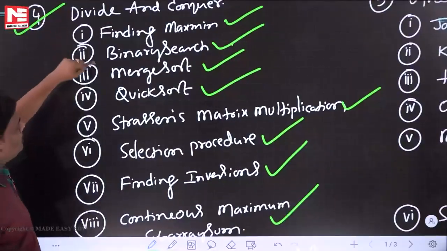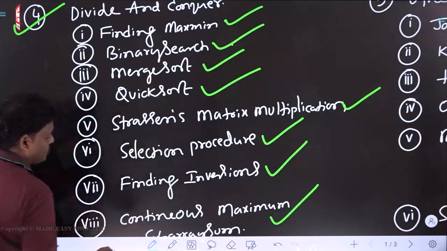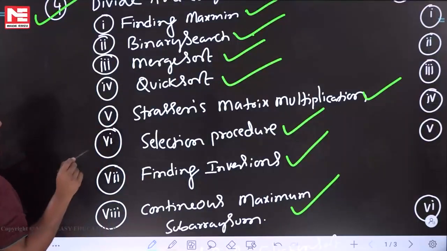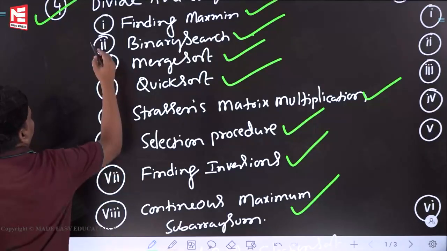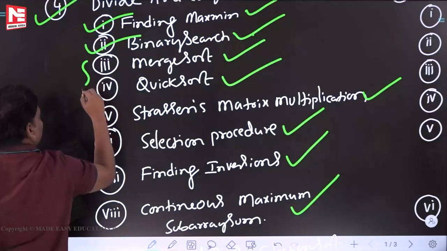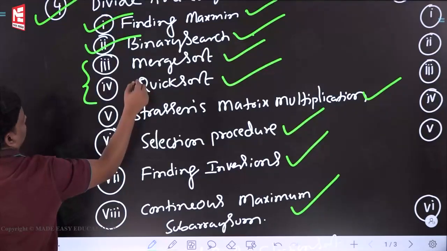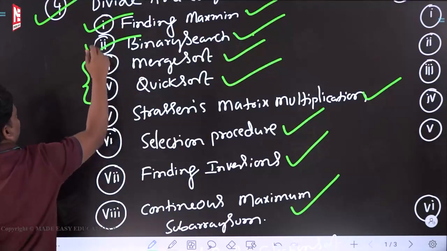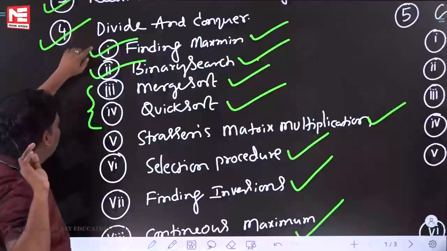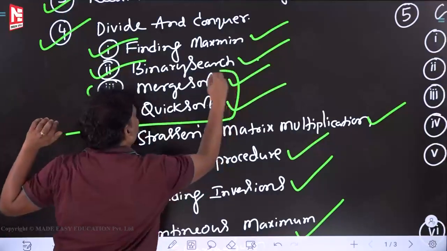So finding max min, binary search, quick sort, merge sort, Strassen's matrix multiplication, selection procedure, finding inversions, continuous maximum subarray sum, right. So try to remember which of them questions came from. Finding max min, binary search, merge sort, quick sort are frequently coming. Merge sort and quick sort questions are frequently coming, binary search also, and finding max min also. I think out of these, four are coming. In the divide and conquer chapter, from these 4 questions came. Most probably repeatedly from these 2 areas.